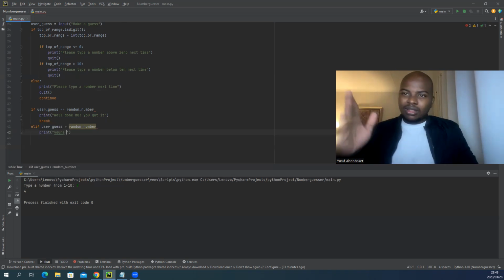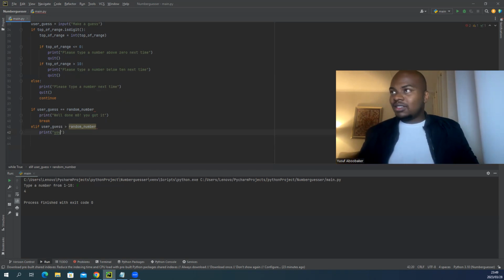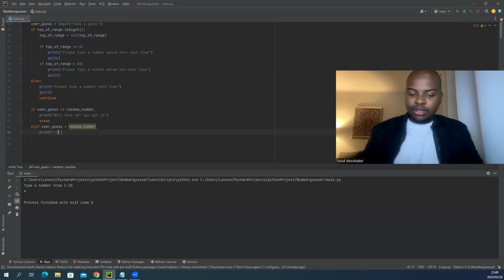So minus 1. If user_guess is random number minus 1, you're just one below the number. You know, you can guide them like that, but that's too much guidance. If user_guess is greater than the random number, print, you're above the number.